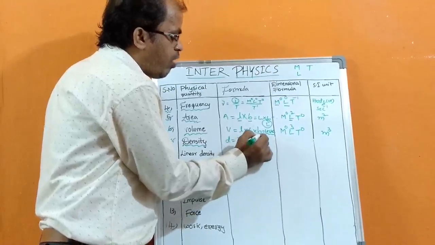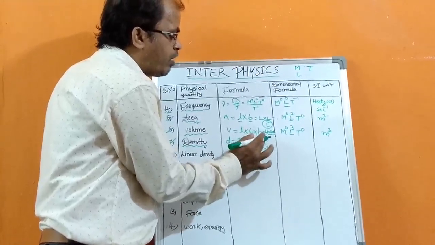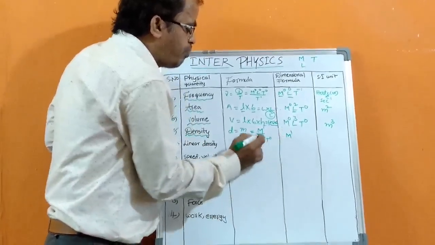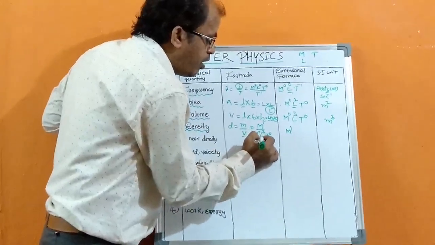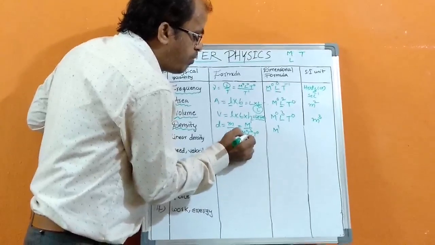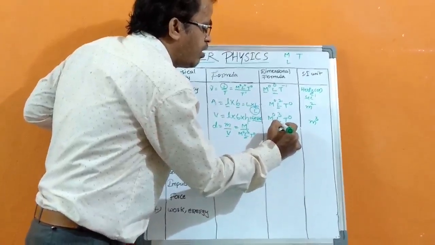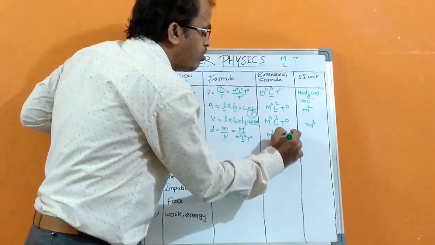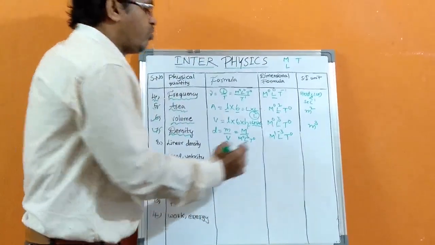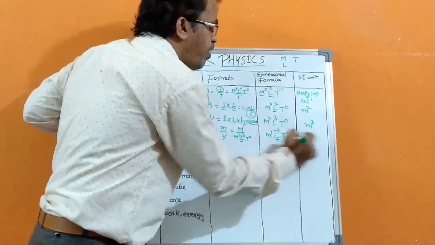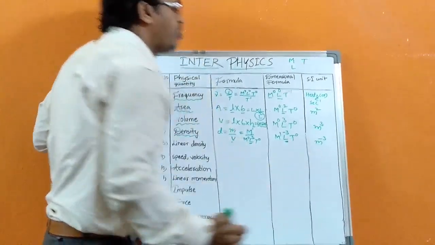So here we have M power 1 in numerator, and denominator we have only L power 3. The denominator sent to numerator side, it becomes L power minus 3. So T is 0. So length units is meters power minus 3. This is the SI unit.